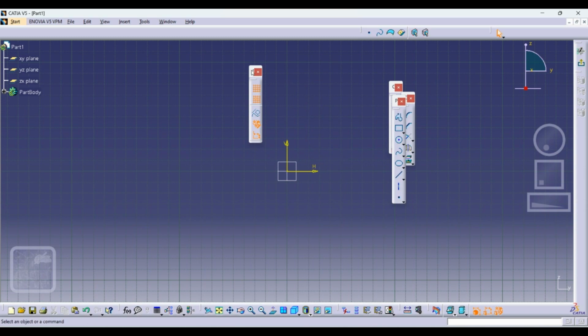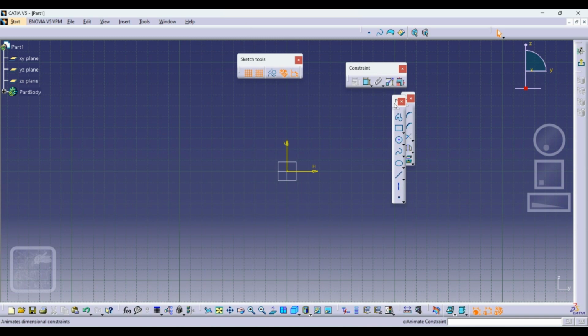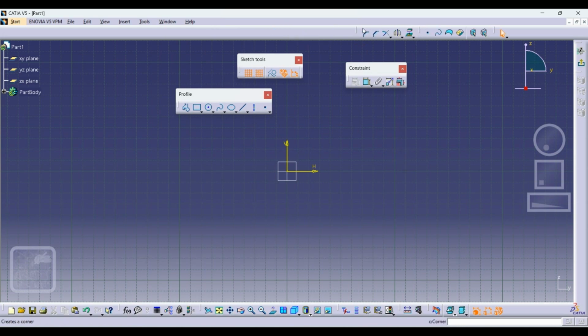Okay, so if it is coming vertical, then you just select this and press shift, and then just press the shift. So here you will come, here you will come profile. This is also an easy way to take.